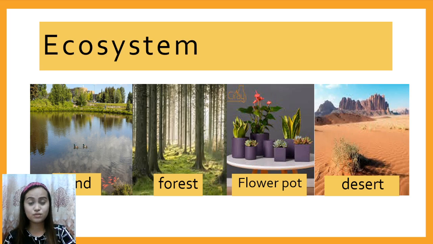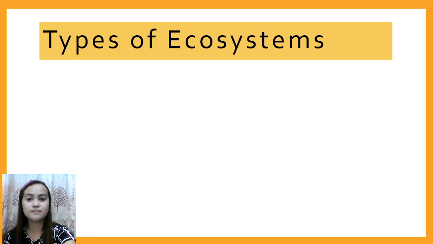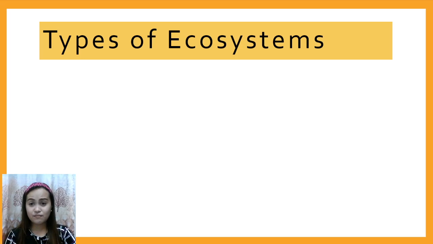Other examples of ecosystems are pond, forest, flower pot, and desert. We have the types of ecosystems.